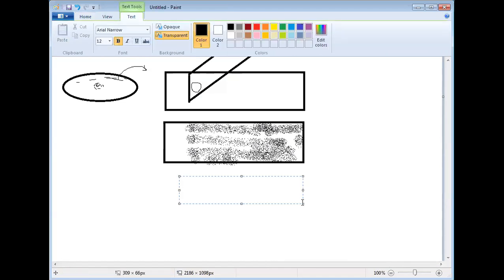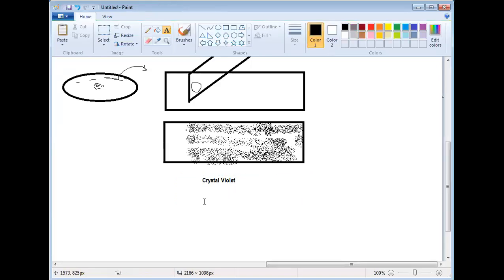Now you are to add the dye. Which dye? Crystal violet dye. You will add crystal violet dye. So all the bacteria will absorb crystal violet dye.